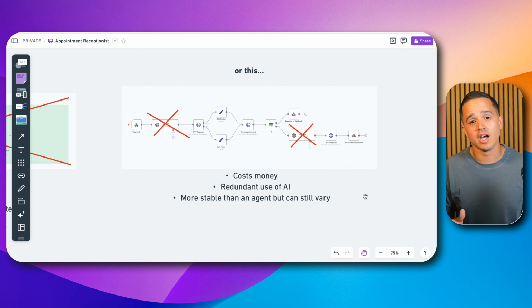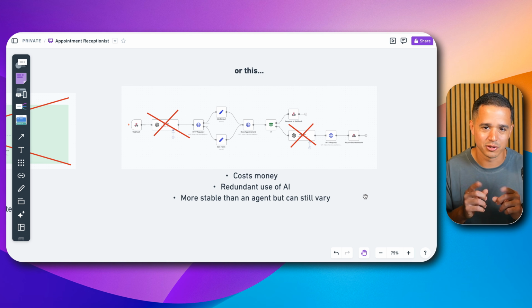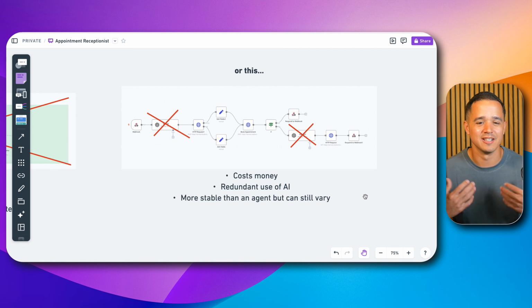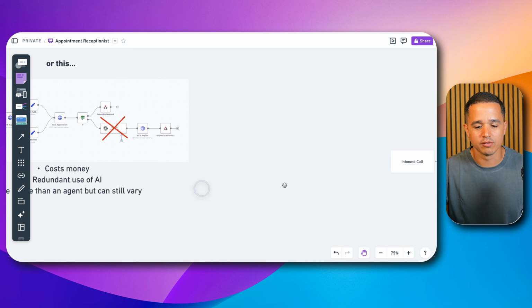It seems like a redundant use of AI, right? Because as I mentioned before, the voice AI agent is already utilizing those same large language models inside of their platform. And so why are we going to then again reprocess that data after it's already been analyzed on the voice AI side? Instead, why don't we just tell the voice AI agent to do it for us? And so that's what we do in here. This is more stable than the agentic workflow, but it can still vary because those specific AI nodes rely on prompting, and your prompting and my prompting skills if you're just copying and pasting what I'm doing, which I don't recommend. I recommend you watch this, you understand it, and then you make it your own. So that's why we've gone to this model.